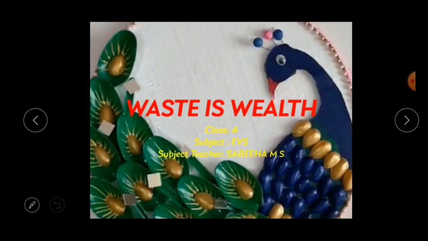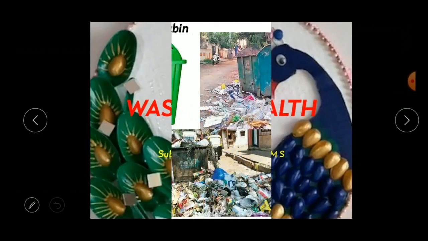In this lesson we are going to study in detail about it. We are going to study the proper methods of disposal of waste and the habits of reducing the waste. So let's start.